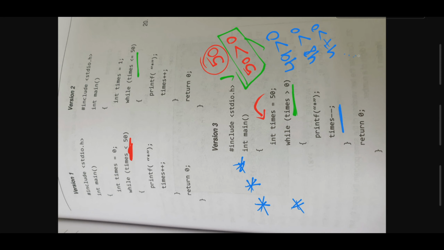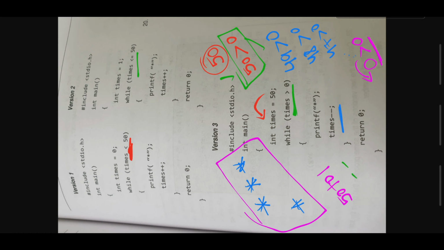Finally, 0 greater than 0 is false. So the given condition is false, and since it is false, we exit from the loop. Clearly observe that again 50 stars will be printed, from the 50th value down to 1. Here the value decrements, while in the earlier example the value increments. So in the first and second examples the modification is increment, and in the final example, that is the third example, the value decrements, right?